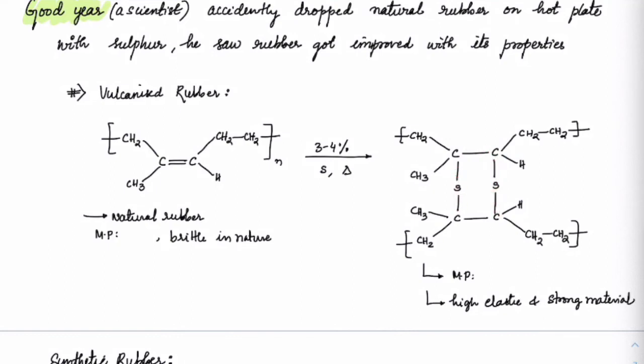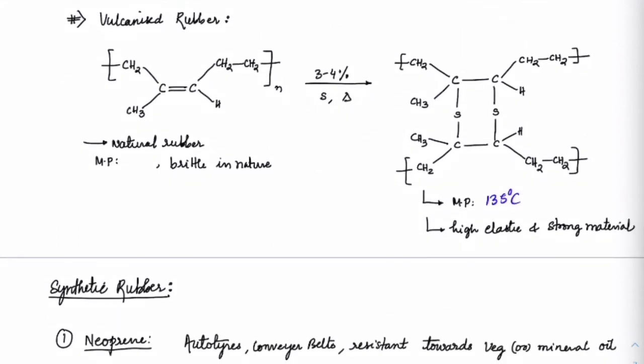Okay, this has increased its melting point pretty much to 135 degrees. Correct. So that's how the melting point has been improved for it. Hope you understood that. And instead of brittleness, now it has most elastic properties.